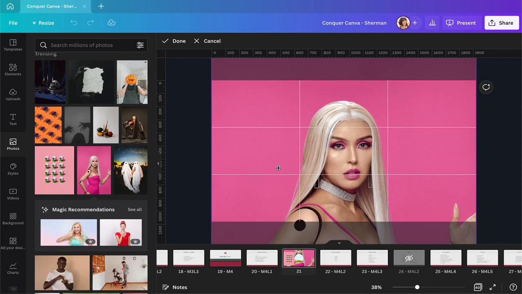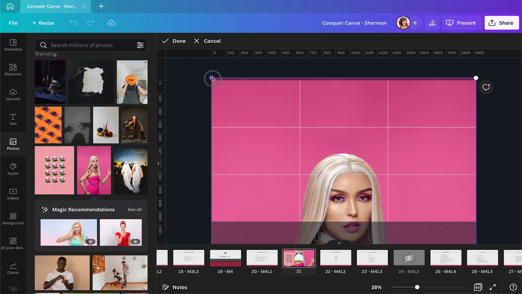You can scale it if you want. You can't make it smaller than the background. If you want to do that, you have to detach it first. But you could make it bigger by just dragging the corners up.